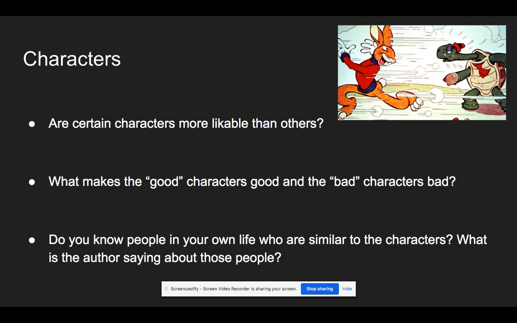And so, what is the author saying about those kind of people? Well, the tortoise wins the race, right? So, I think the author is saying that people like that who work really hard and work very consistently all the time are likely to win or have a good outcome. So, we are already pretty close to the theme in the story just by looking at the characters.